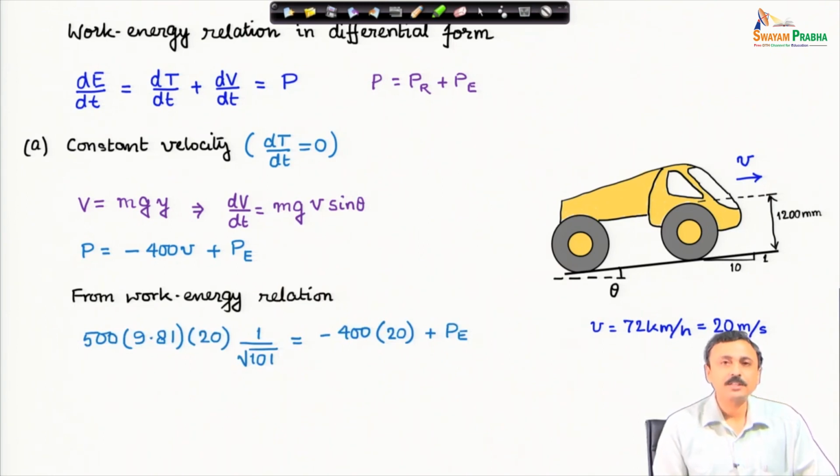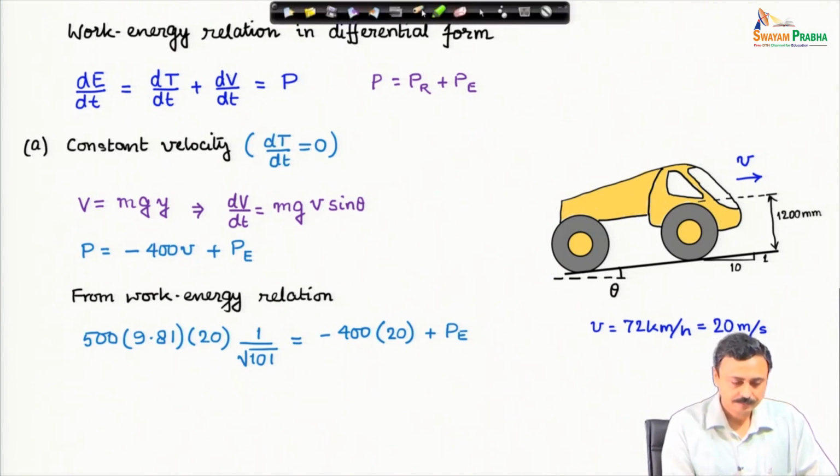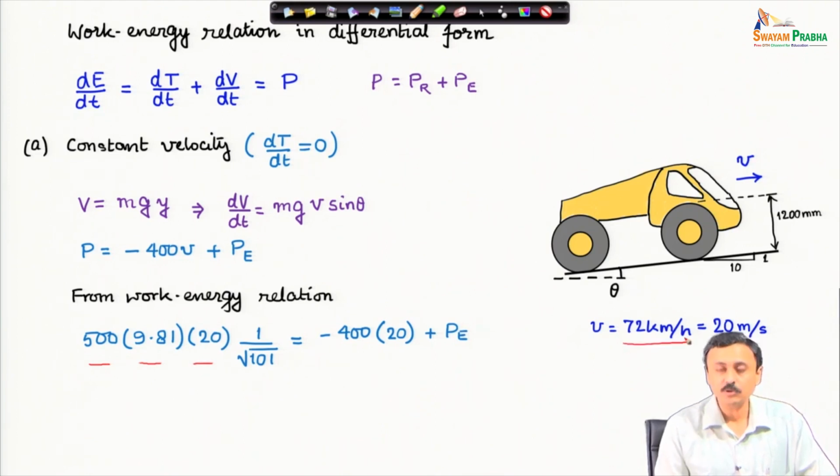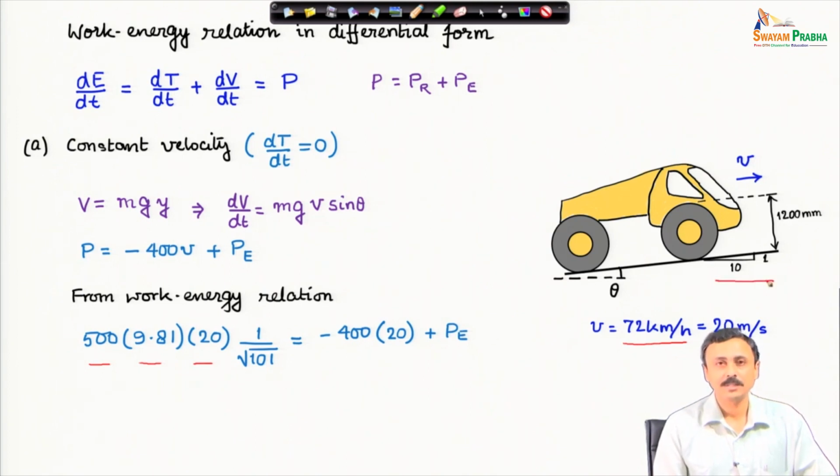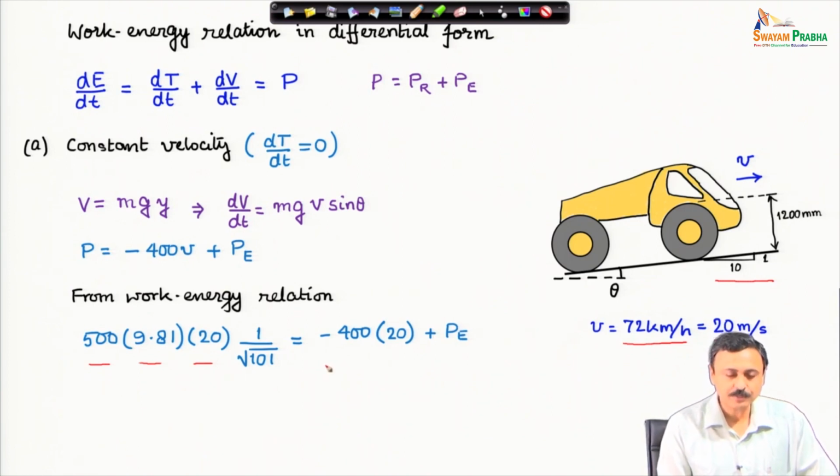I substitute these expressions in the work energy relation in differential form. I have mass, total mass of the vehicle, acceleration due to gravity, velocity along the incline which is 72 km per hour or 20 meter per second, into sine of theta. So, sine of theta can be determined, it is given that the slope is 10%, I can calculate sine theta, and that must be equal to the power.